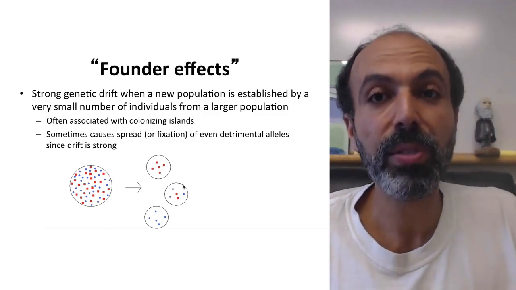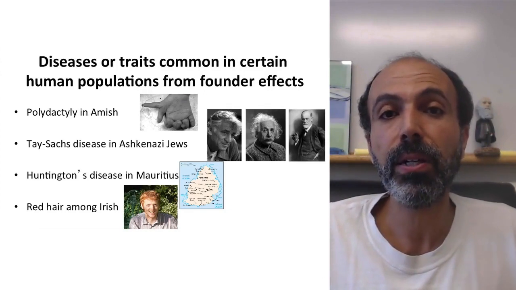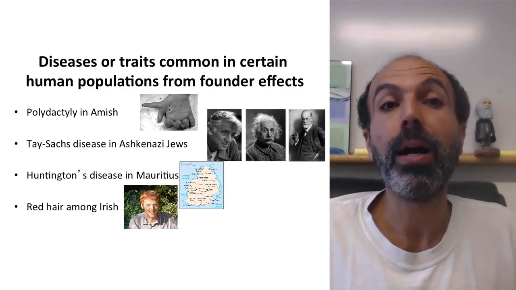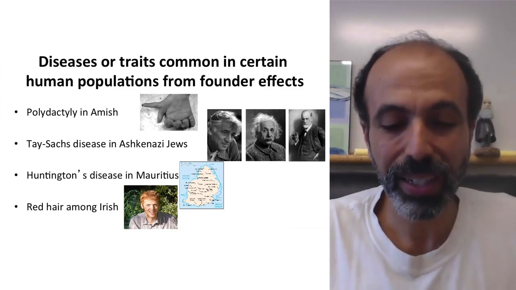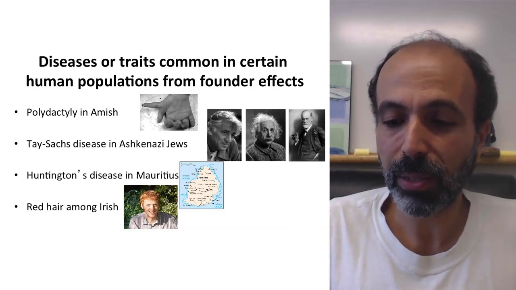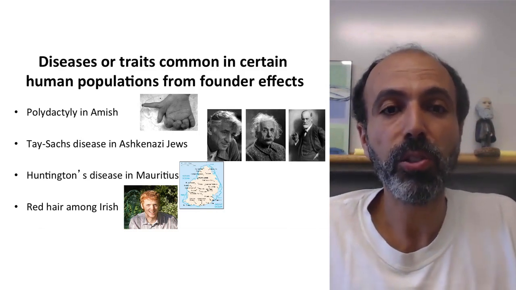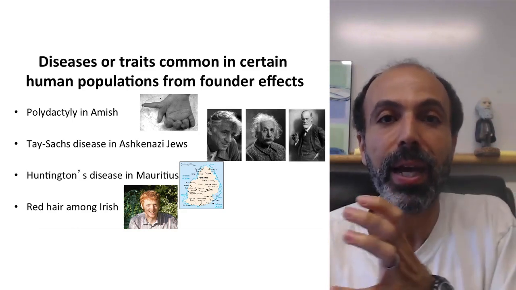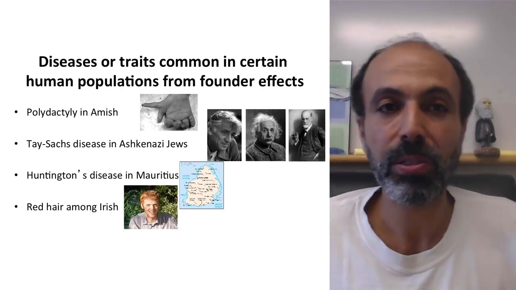Now, this has been observed several times in humans. Here are some examples of diseases or traits that are common in certain populations because of past founder effects. So polydactyly, or having that 6th digit, is common in the Amish. Tay-Sachs disease is actually very common in Ashkenazi Jews. So people like Leonard Bernstein, the famous American composer, Albert Einstein, and Sigmund Freud are some examples of Ashkenazi Jews. Interestingly, the Ashkenazi have maternal ancestry traces back to just 4 women. Right? So this is for about half the Ashkenazi out there. They have their maternal ancestry tracing back to just 4 women. So this was a very strong founder effect associated with them.